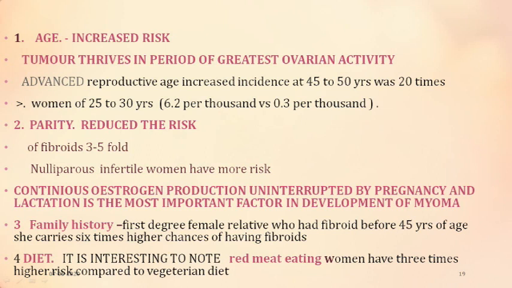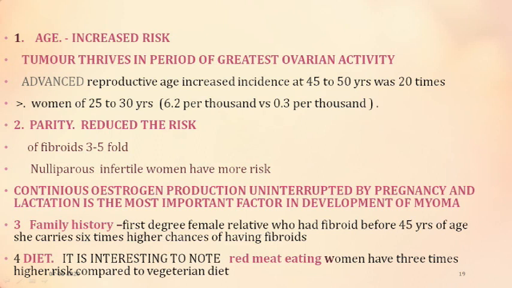Coming to parity, parity reduces the risk by 3 to 5 fold. So it is seen that the nulliparous woman and infertile women have more chances of having fibroids. We would later see that infertility is both the cause and effect of the fibroid. What is the cause in nulliparous? It is said that continuous estrogen production, uninterrupted by pregnancy and lactation, is the most important factor in development of the fibroid or myoma.